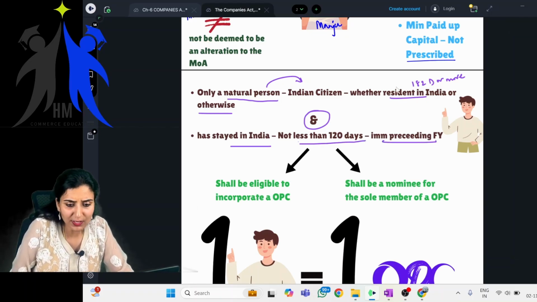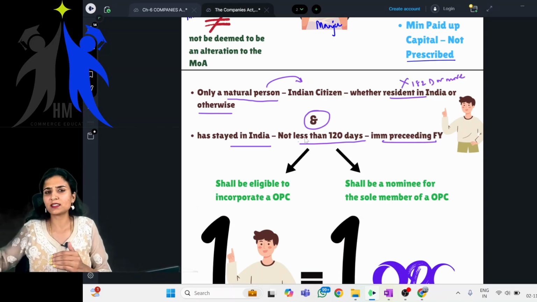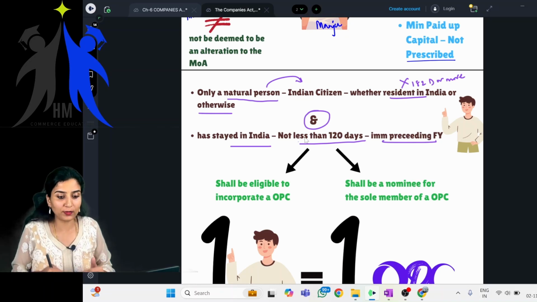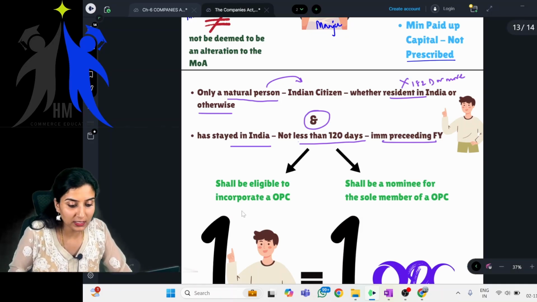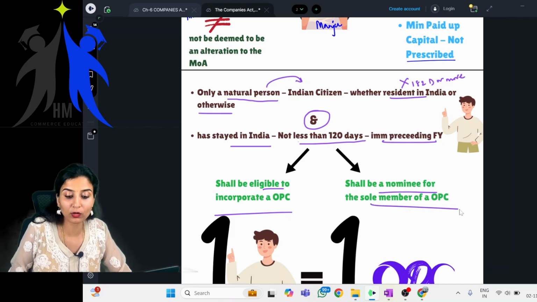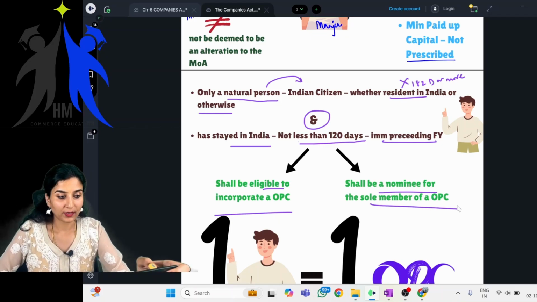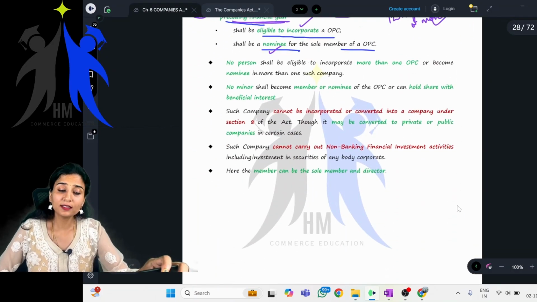So only a natural person who is an Indian citizen, whether resident in India or otherwise, does not matter, because if you have stayed for at least 120 days in the immediately preceding financial year, you will be eligible to incorporate an OPC, and you will also be eligible to become the nominee for the sole member of the OPC. Clear? Good, very good. Okay, the next point.